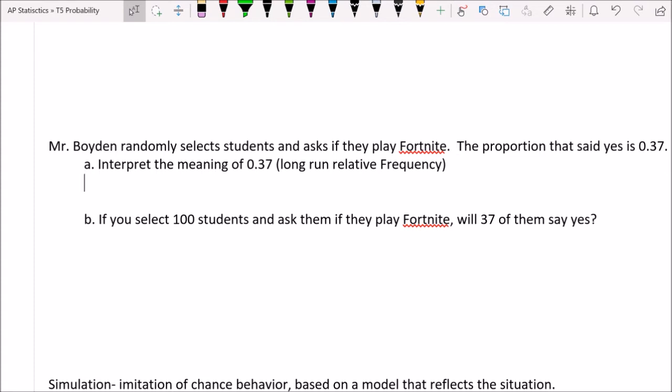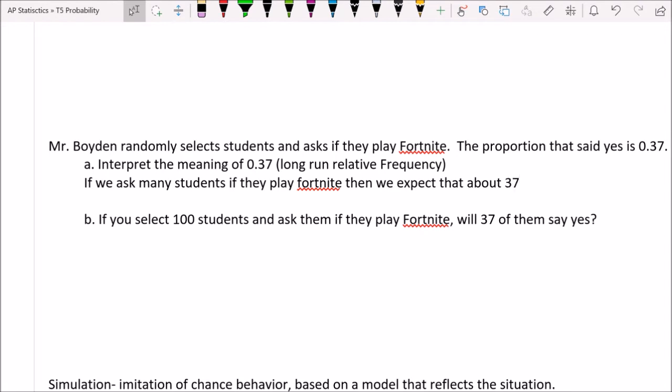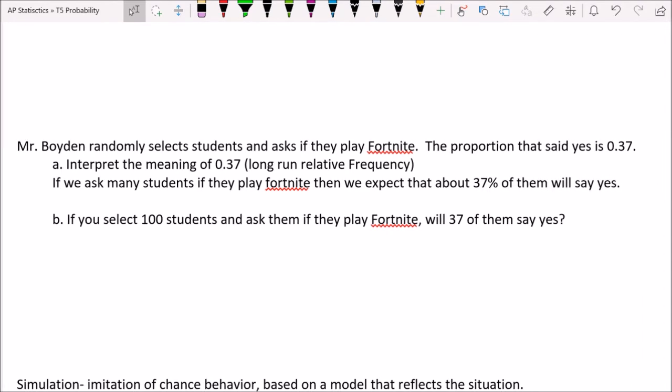Okay, so what does this mean here? This means if we ask many students if they play Fortnite, then we expect that about 37% of them will say yes. Okay, so on average, that's what would happen.